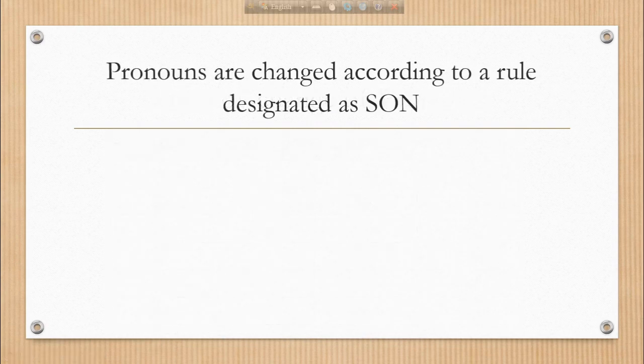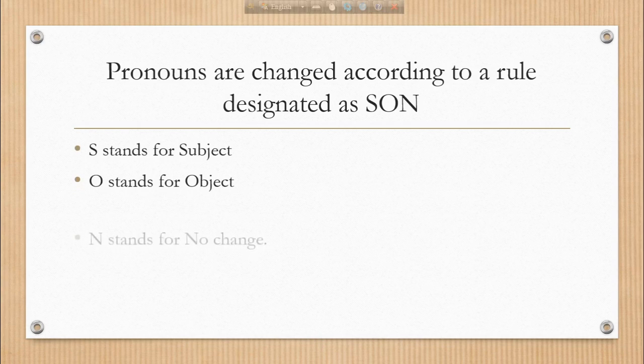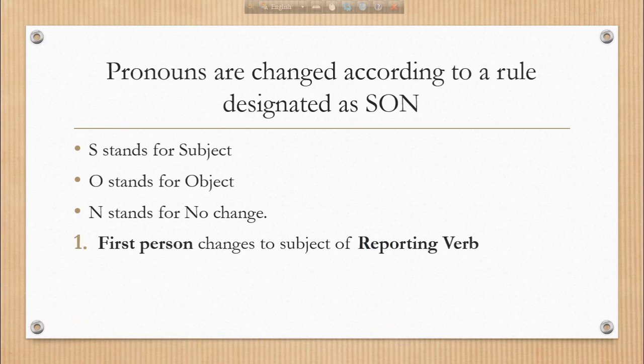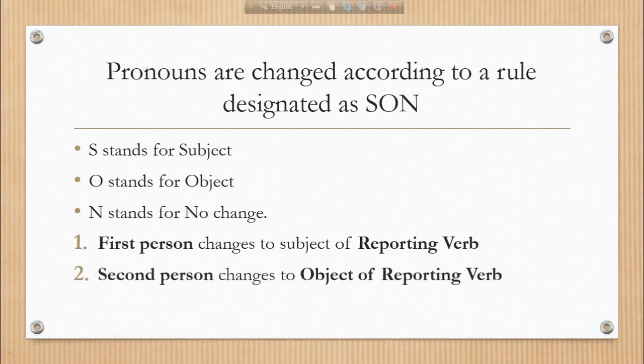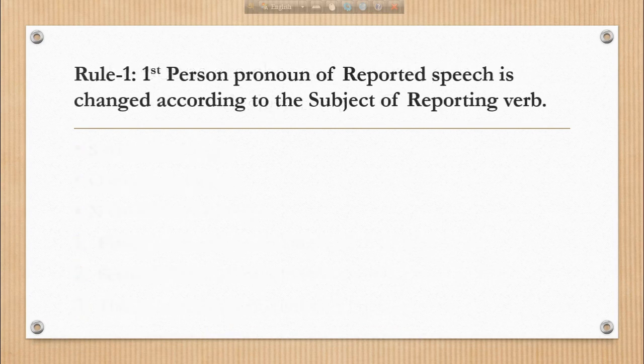Pronouns are changed according to the rule designated as SON. What is SON? S stands for subject, O stands for object, and N stands for no change. So number 1 is first person changes to subject of reporting verb. Second person changes to object of reporting verb. And there is no change if there is a third person.